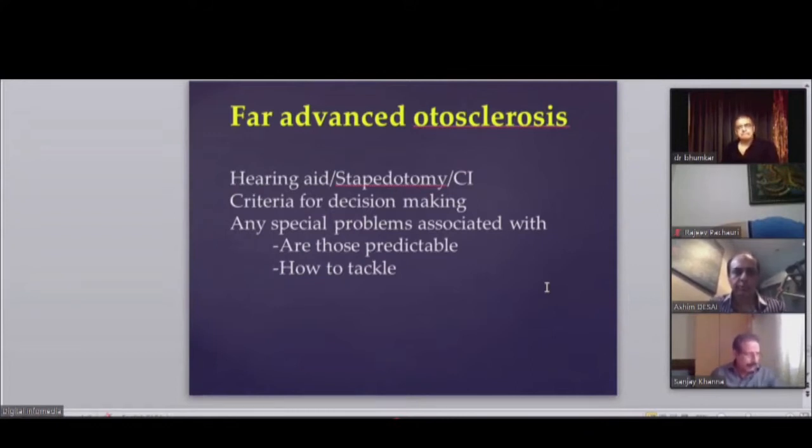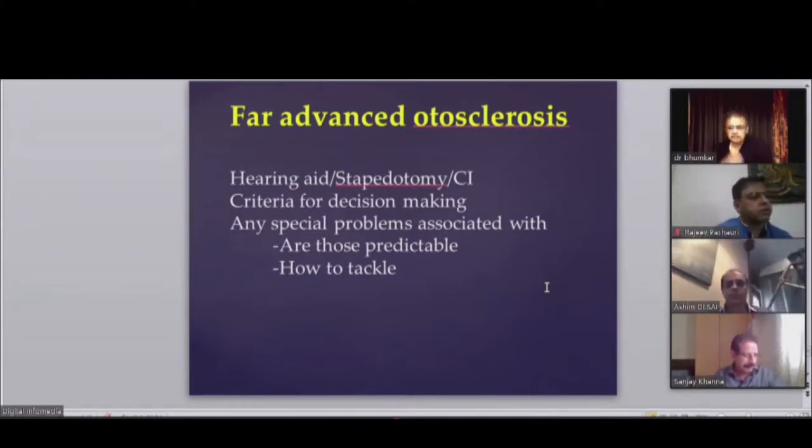Did you find any reactionary exudate post-op causing conductive loss? Not really. What can happen post-op is a serous labyrinthitis. Believe me, once you open the vestibule, it is inevitable and it doesn't give much problem. And it resolves over a period of time. The problem comes when it converts to a purulent labyrinthitis, and that is a disaster. Otherwise, I don't think any exudate or anything like that happens after stapes surgery.